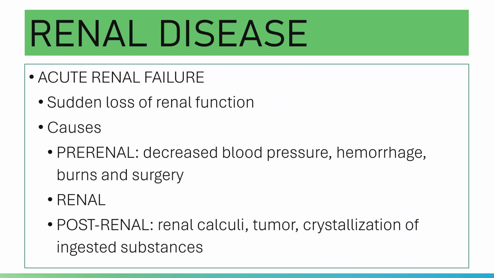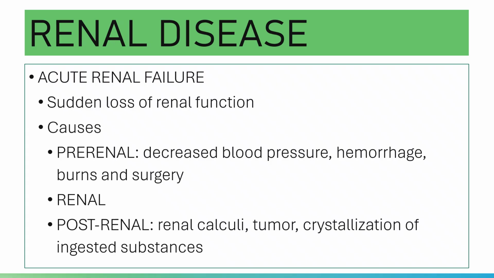Acute renal failure: please note there is a sudden loss of renal function. Causes can be pre-renal, renal, or post-renal. Pre-renal may be caused by shock, a decrease in cardiac output or blood pressure, hemorrhage, burns, surgery, and septicemia, so toxic shock.